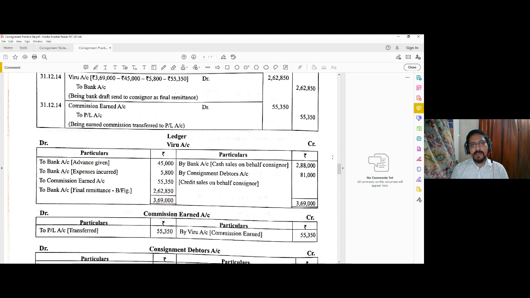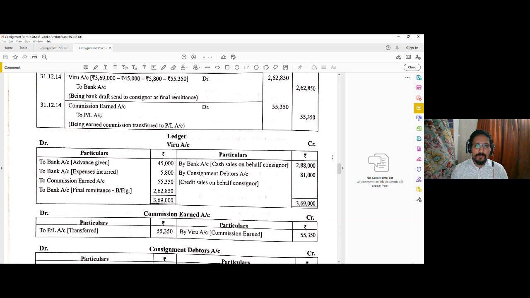For expenses incurred by the consignor, it will be to cash or bank. For the consignee's expenses, it will be to consignee account. For commission, both delcredere as well as ordinary commission, it will be to consignee account. On the credit side, for sales, it will be by consignee account, because you have given them the delcredere commission. So you need not think about the consignment debtors at all. Consignment stock will be valued accordingly, and finally profit will be calculated.